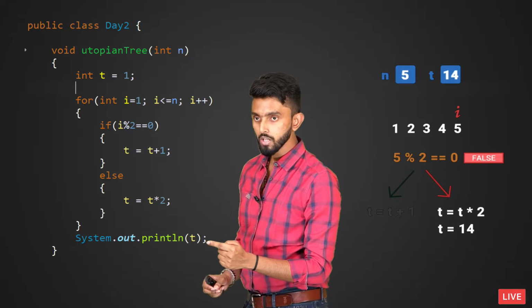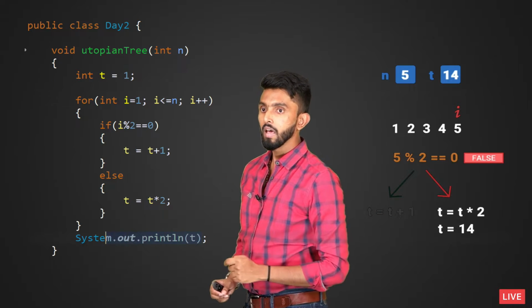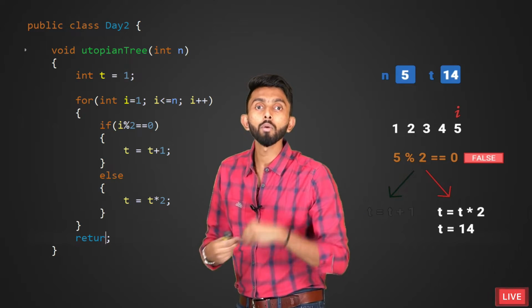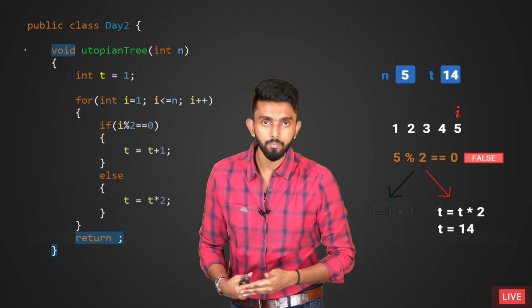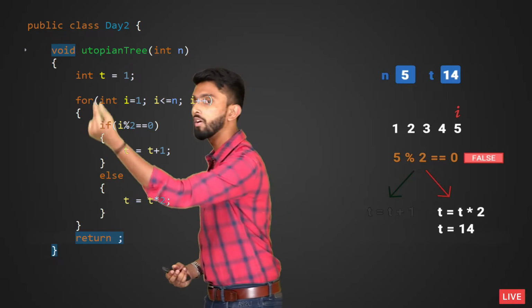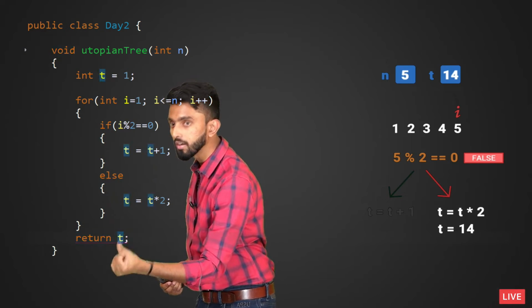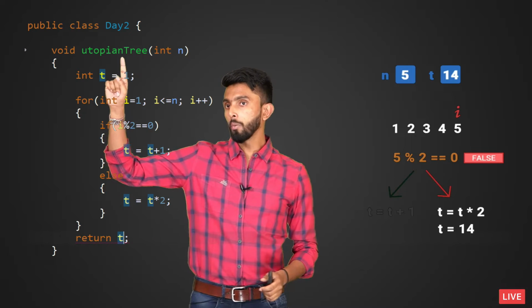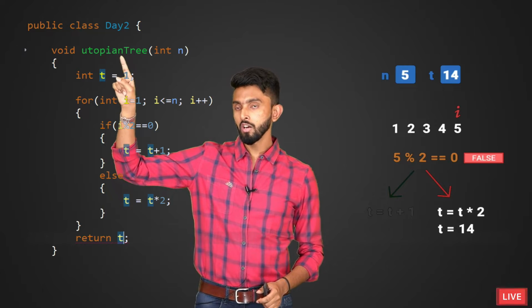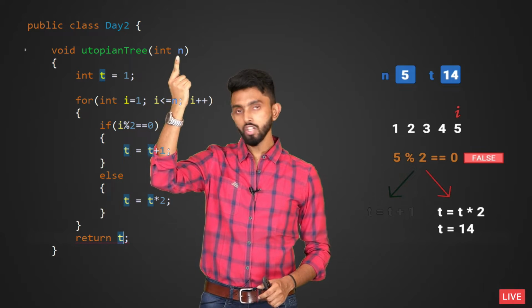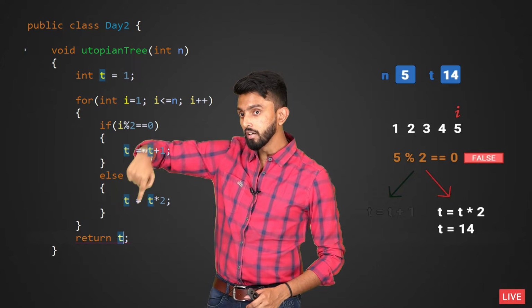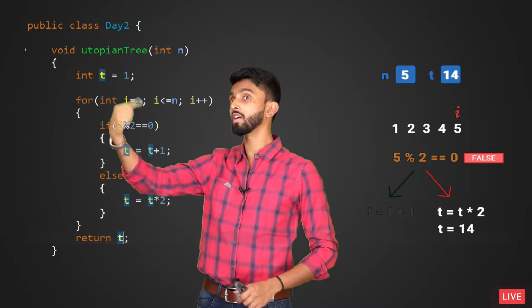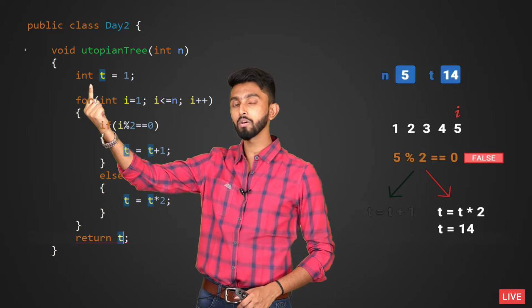So what I will do is, I'll remove this line. And instead I will write return. There is a word in programming called return. Return means give back. Give back what? Whatever is the value of t that you have calculated. See? Now reading is important. utopianTree is a function which accepts an integer n and returns t. T is what? An integer. So it returns another integer. I hope you're able to think.